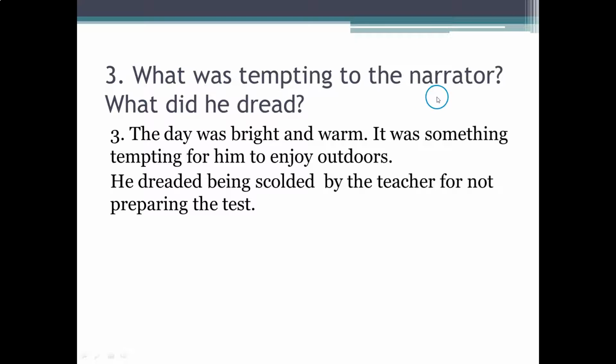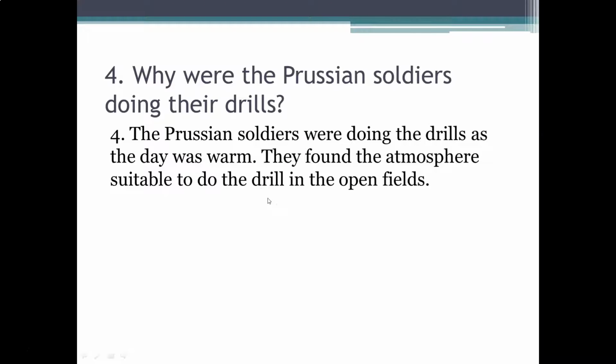What was tempting to the narrator? What did he dread? The day was bright and warm. It was something tempting for him to enjoy outdoors. So what was tempting? The day was bright and warm. This you can mention. It was tempting. You can underline this part. And what did he dread? He dreaded being scolded by the teacher. So you can underline being scolded by the teacher for not preparing his test. You can underline this entire part.